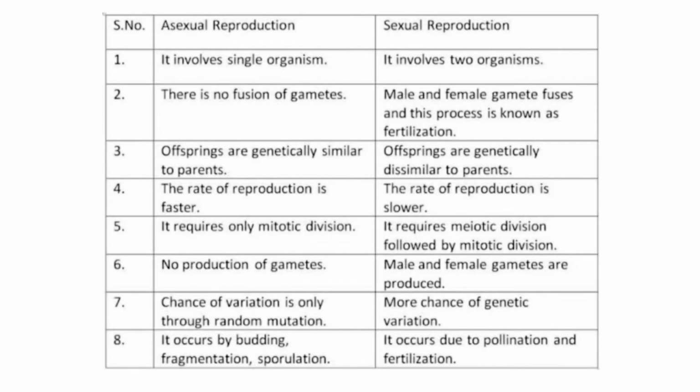Asexual reproduction requires only mitotic division. Sexual reproduction requires meiotic division followed by mitotic division. In asexual reproduction, there is no production of gametes. Male and female gametes are produced in sexual reproduction. In asexual reproduction, chances of variation are only through random mutation. In sexual reproduction, there is a chance of genetic variation. Asexual reproduction occurs by budding, fragmentation, sporulation. Sexual reproduction occurs due to pollination and fertilization.